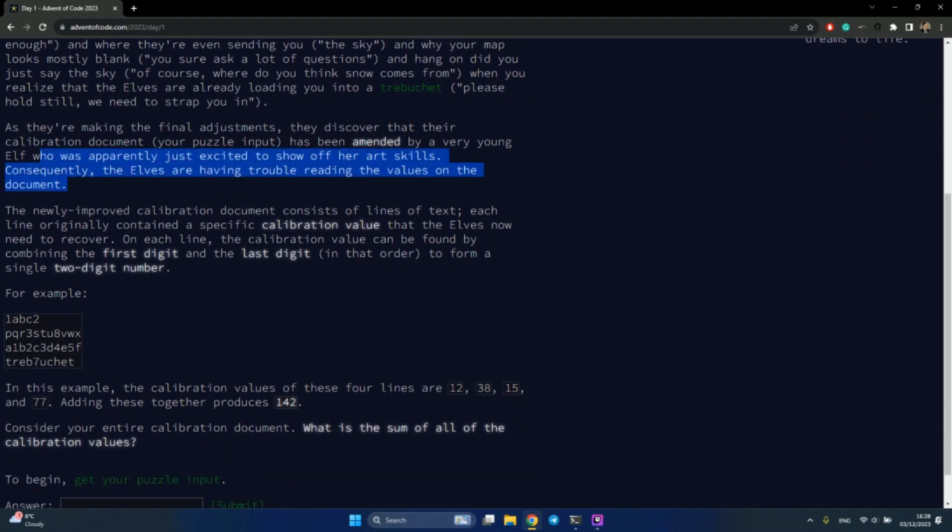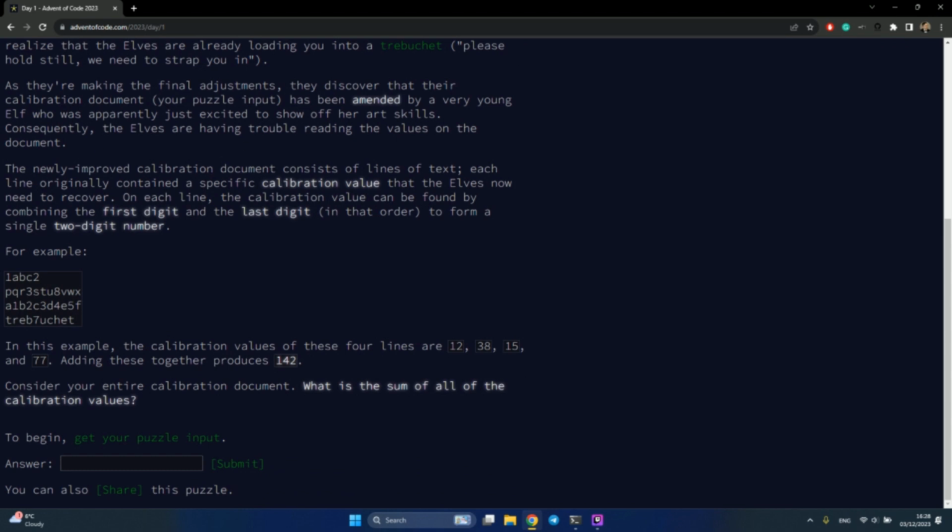Okay. As they're making the final adjustment, they discover that their calibration document, your puzzle input, has been amended by a very young elf who was apparently just excited to show off her art skills. I bet they used AI art skills. Consequently, the elves are having trouble reading the values on the document. Okay, finally, we're getting, as I said, just one sentence.